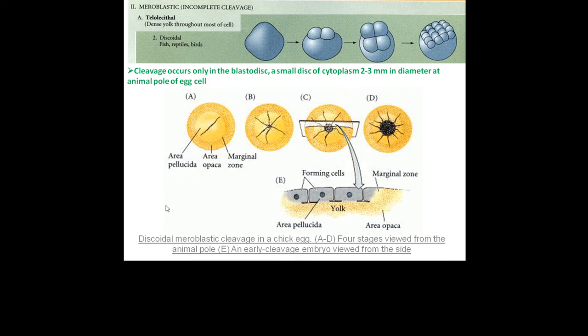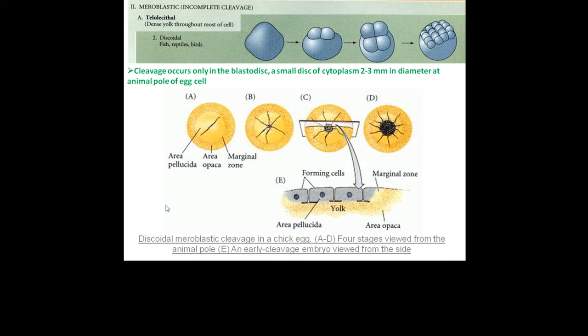The second type is discoidal meroblastic cleavage in telolecithal eggs. These are found in fishes, reptiles and birds. Over here, because just a small rim or disc of cytoplasm is available, cleavage occurs only in that blastodisc, which is a small disc of cytoplasm 2 to 3 mm in diameter at the animal pole of the egg cell, because the rest of the egg is full of yolk.